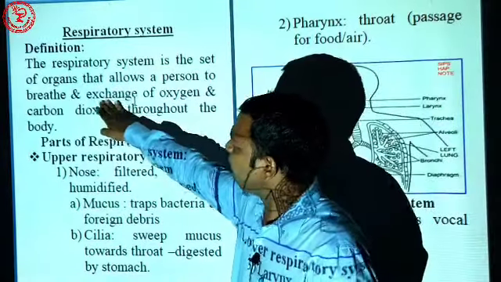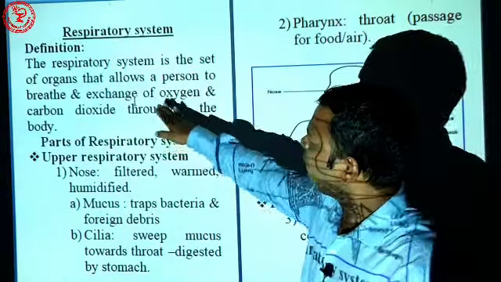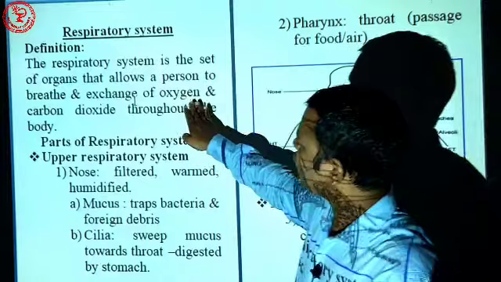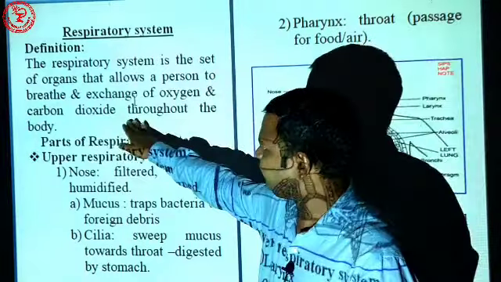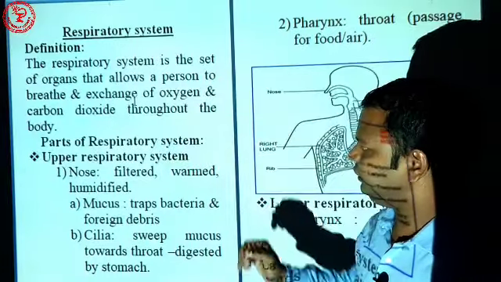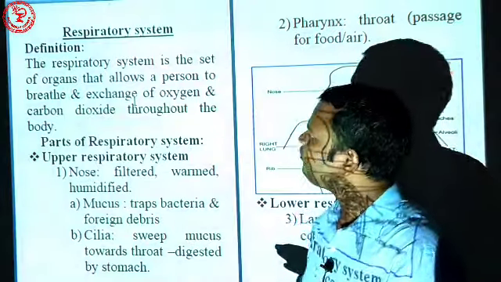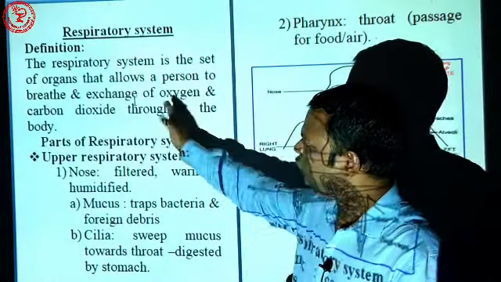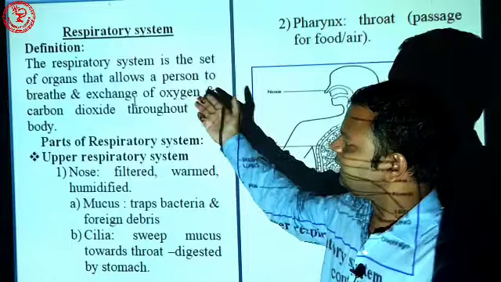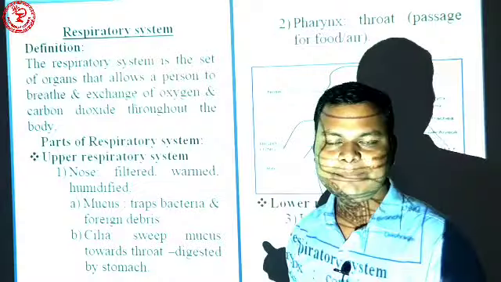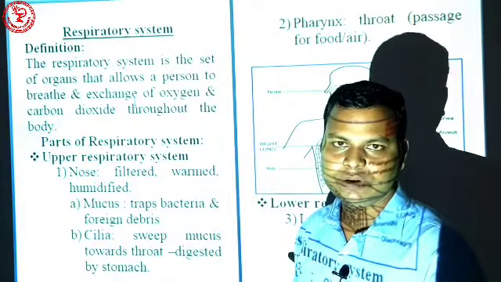Again, exchange of oxygen and carbon dioxide throughout the body. That means when air enters your body, the air is exchanged between the lungs and the environment.